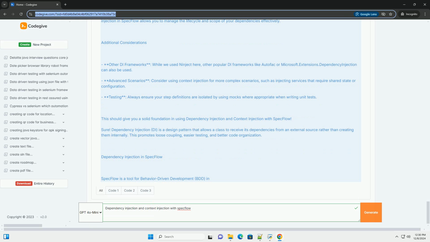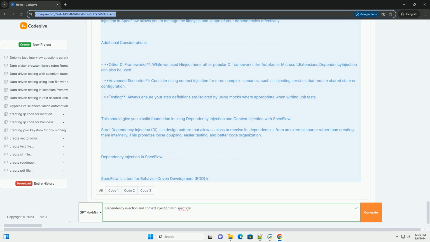1. Install required packages. Make sure you have the following NuGet packages installed in your .NET project: SpecFlow, SpecFlow.NUnit, or any other test framework you are using, SpecFlow.DependencyInjection, and Microsoft.Extensions.DependencyInjection, for DI.